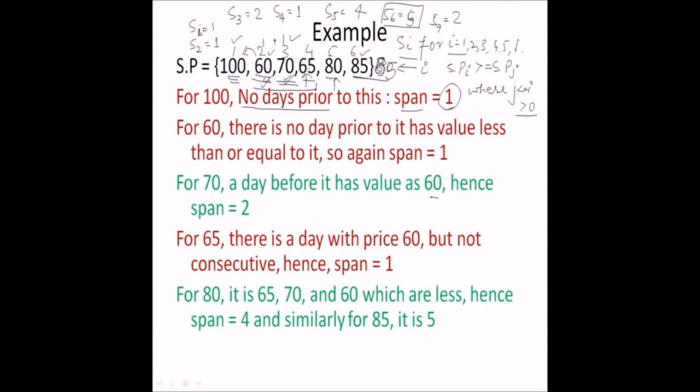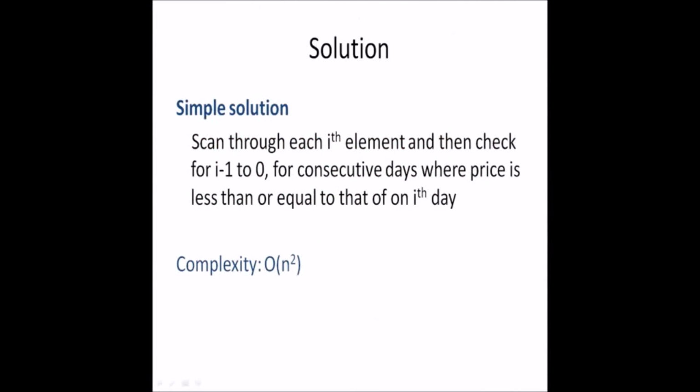Now let's come to the solution. What will be the solution of this? The brute force solution will be, let's say I have a price list as 100, 60, 70, 65, 80 and 85 as per the previous example. What I'll do is take every index i and scan from j equals i minus 1, until j is greater than or equal to 0.